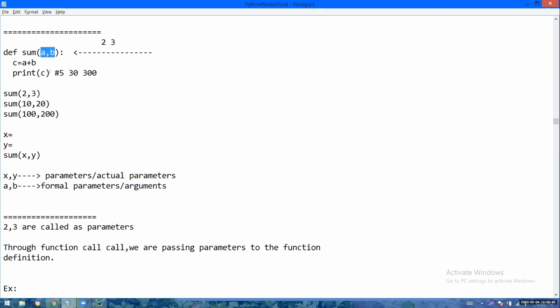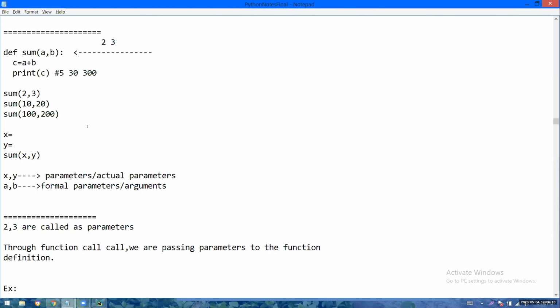So they are called as formal parameters or arguments. Formally you have taken them to hold the data, that's it. That's why they are called as formal parameters. Entities used in the call are called as actual parameters or parameters. Entities used in the definition are called as formal parameters or arguments.